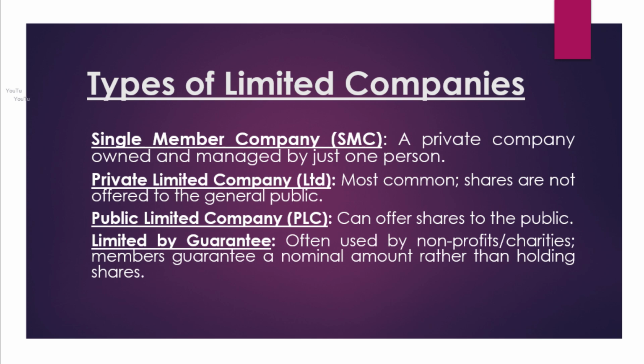Types of limited companies. Single-member company, SMC: a private company owned and managed by just one person. Private limited company, LTD: most common. Shares are not offered to the general public. Public limited company, PLC: can offer shares to the public. Limited by guarantee: often used by nonprofits/charities. Members guarantee a nominal amount rather than holding shares.